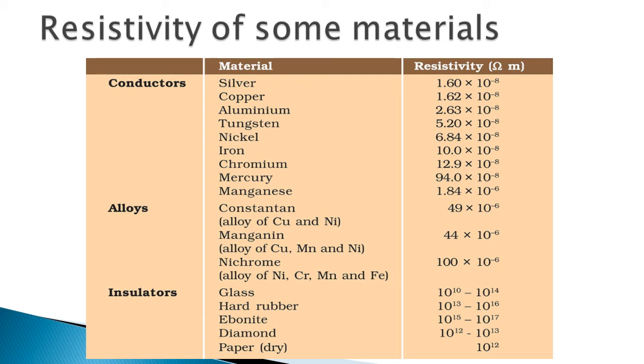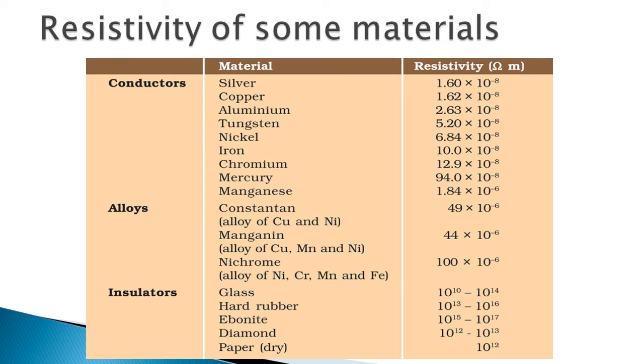If the resistivity value of a material is less, that means its specific resistance is less. So obviously its conductivity value will be more. All of you know very well, resistance is inversely proportional to current or vice versa, right?